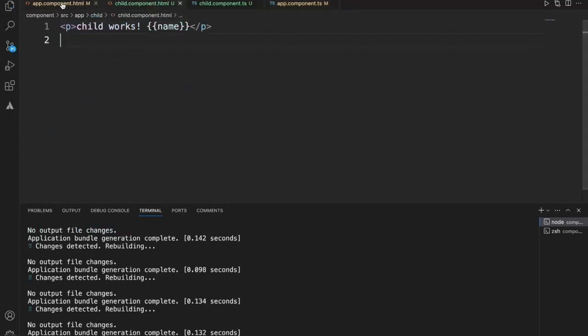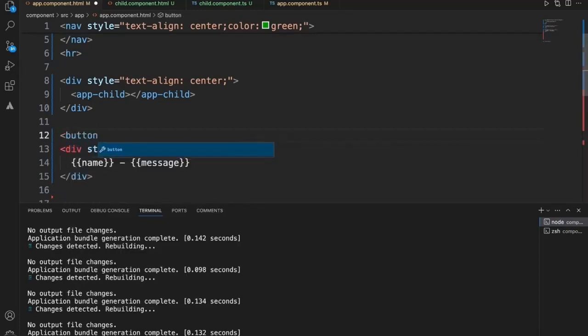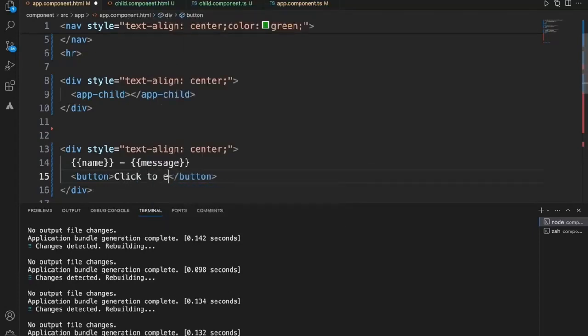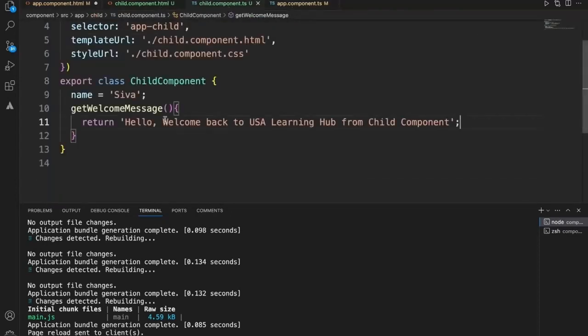So now to see this content, let me just add a button within here, "click to see child content", and for this button I'll add a click event, and the event name should be this one.